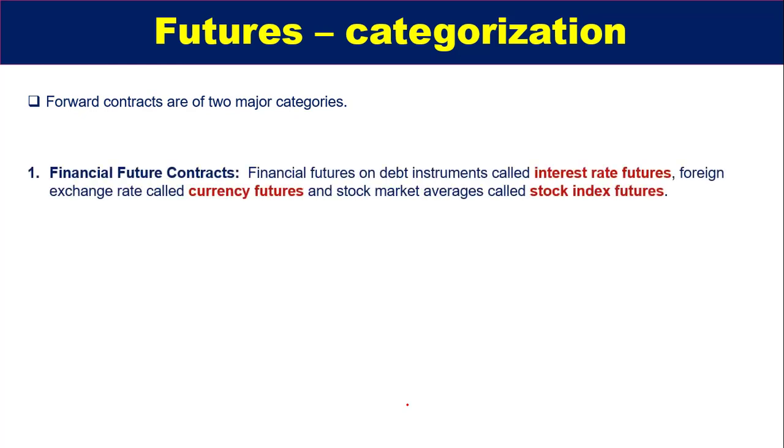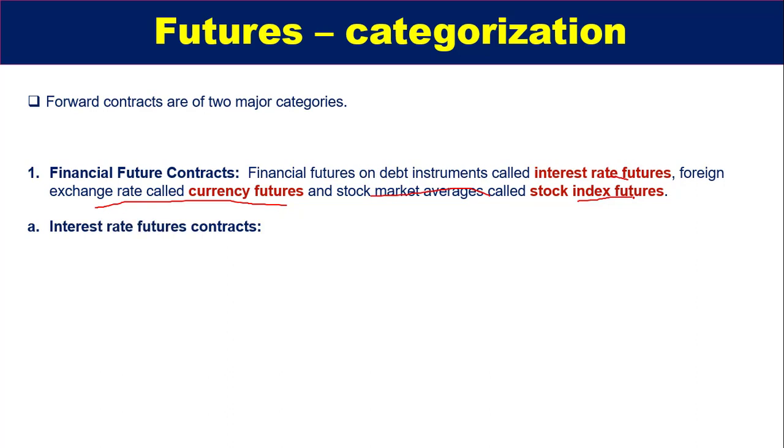First is financial futures contracts. These are generally futures on debt instruments, called interest rate futures, foreign exchange rate futures, called currency futures, and stock market futures, called stock index futures.